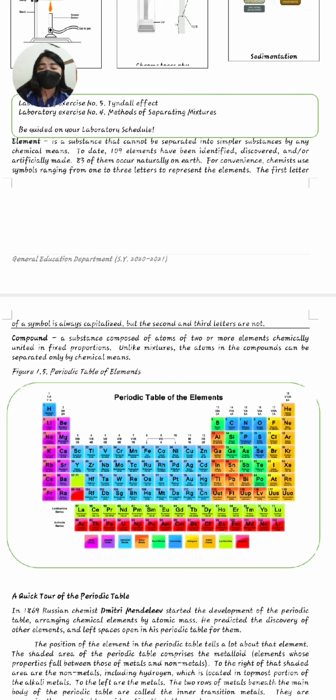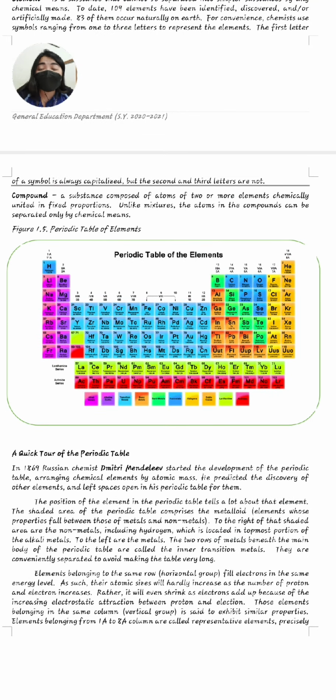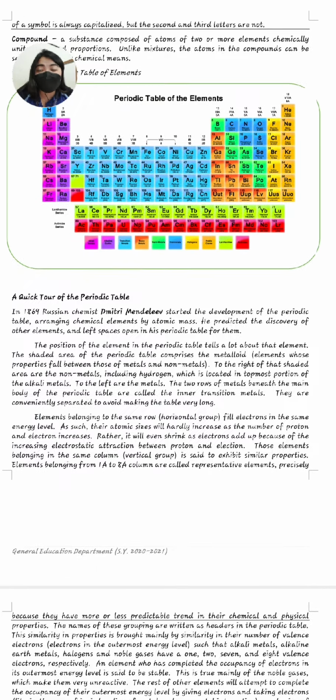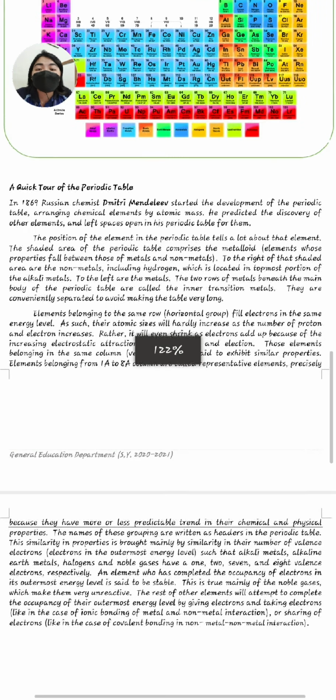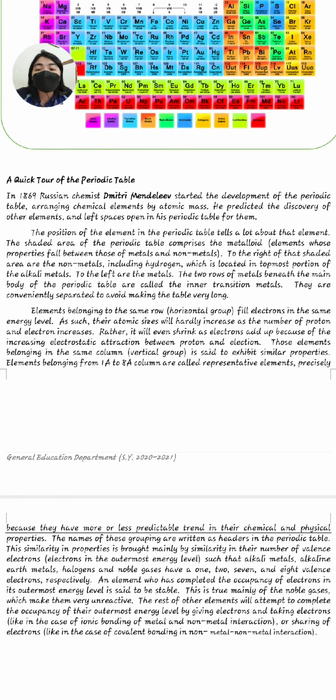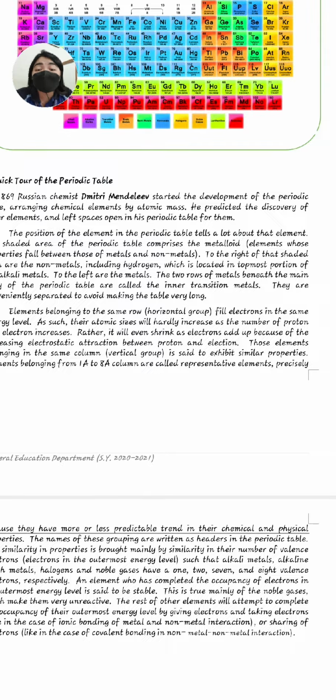Let's proceed to a quick tour of the periodic table. Allow me to read this one. It's actually history, the background of the periodic table. In 1869, Russian chemist Dmitri Mendeleev started the development of the periodic table, arranging chemical elements by atomic mass.